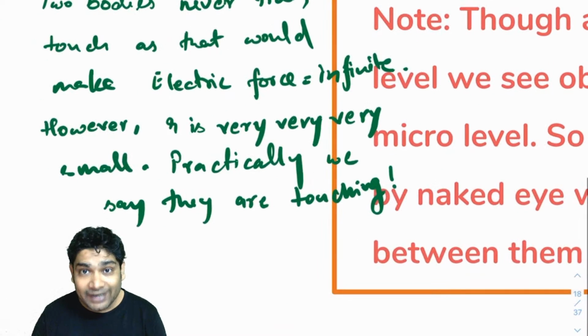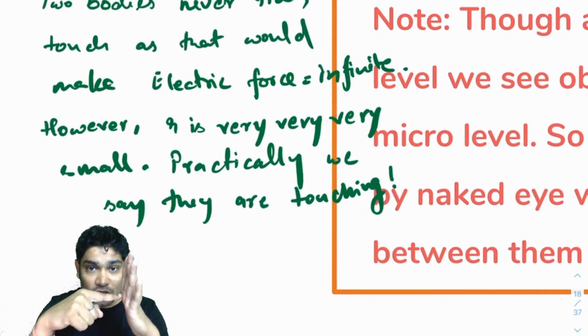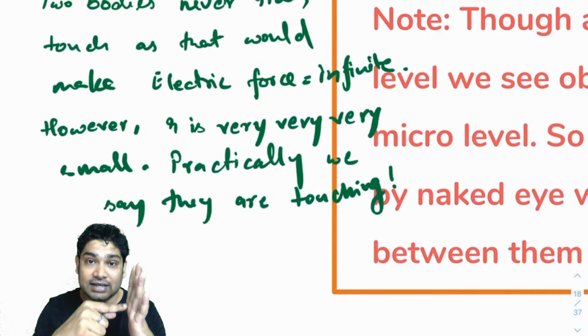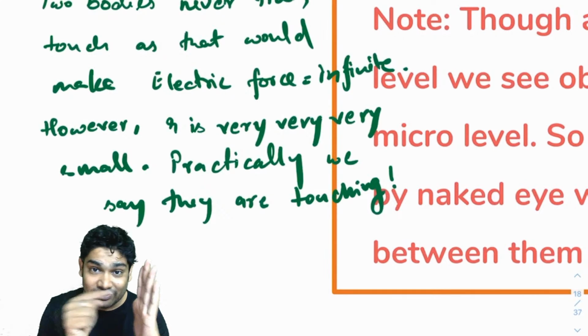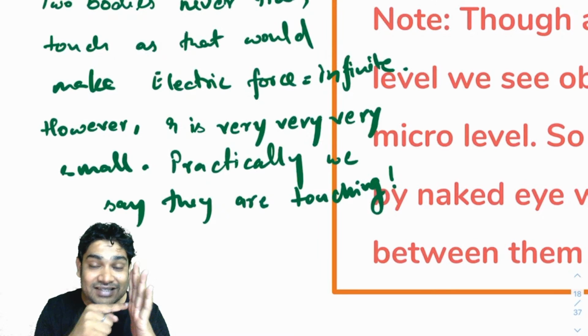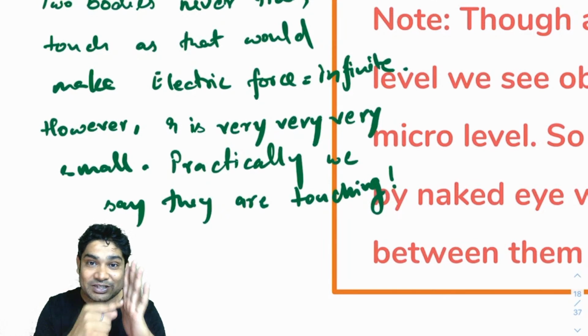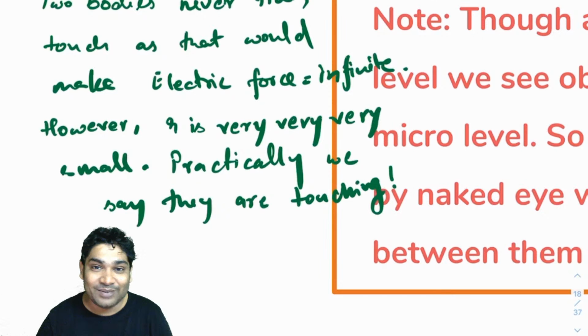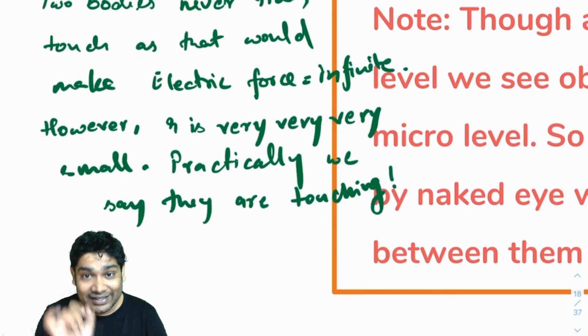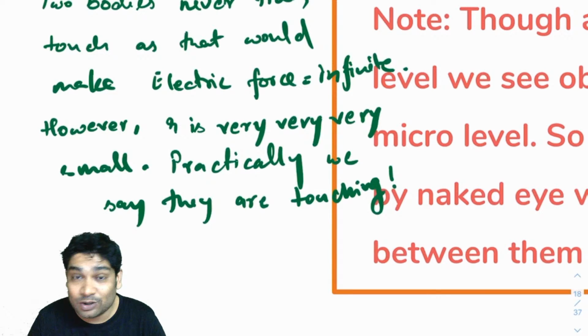A contact being made is essentially if the distance is so small that my naked eye cannot see that distance. There is still distance between my finger and my hand. Just that I can't see that distance with my naked eye. It's very, very, very small. But there will always be some distance, okay? Even if it is tending to zero. Alright, so that is the logic.